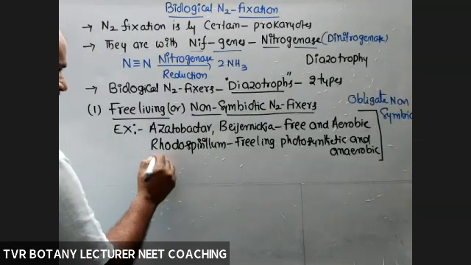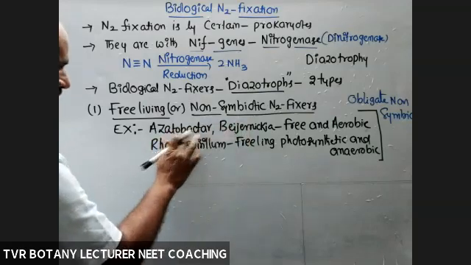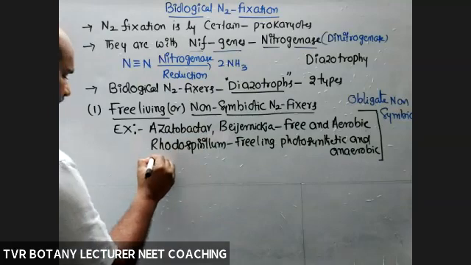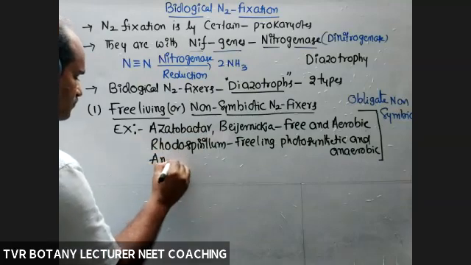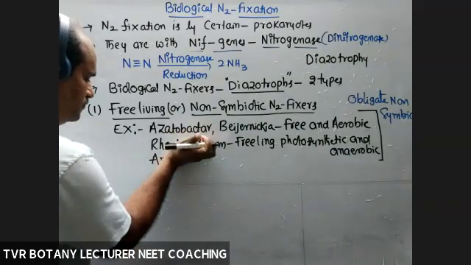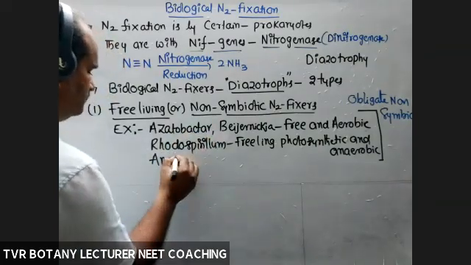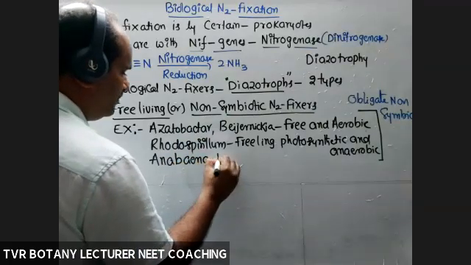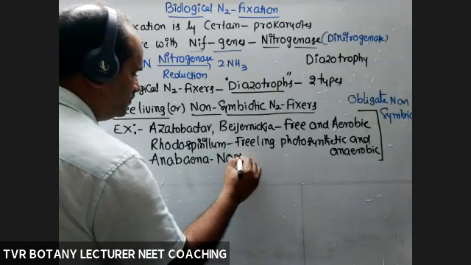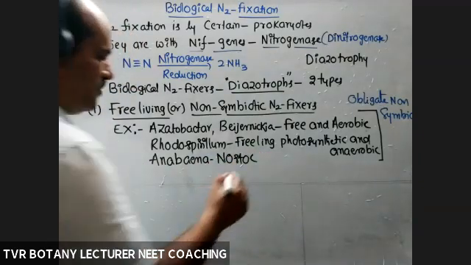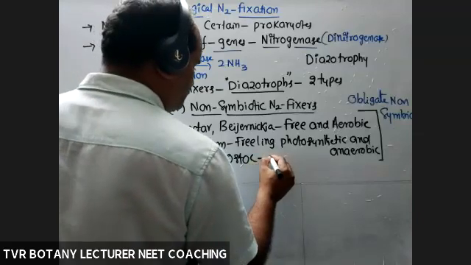Azotobacter, Beijerinckia and Rhodospirillum are bacteria. Next, Anabaena and Nostoc: cyanobacteria, blue-green algal members.